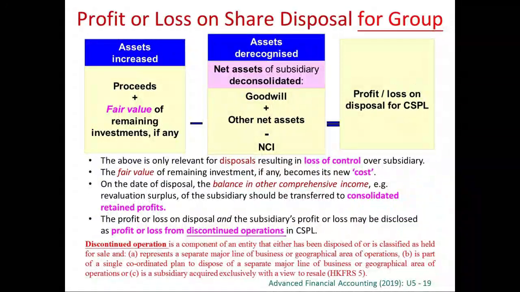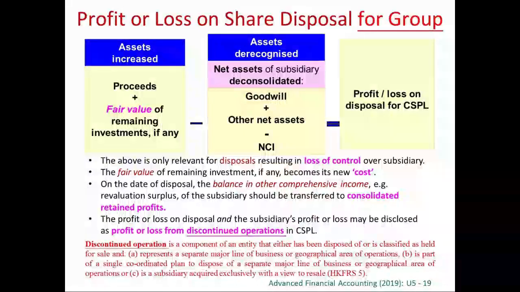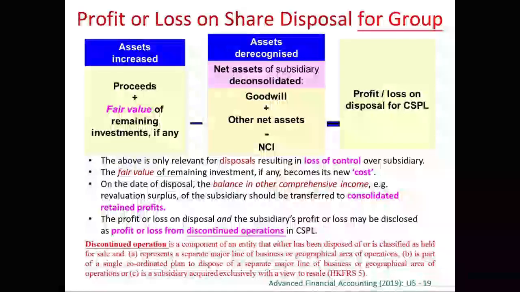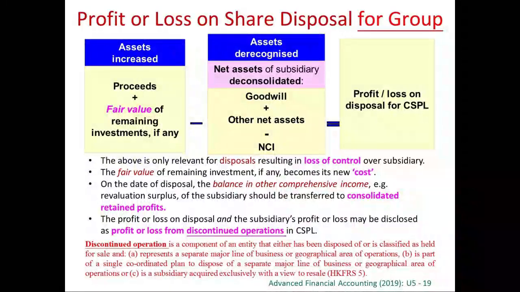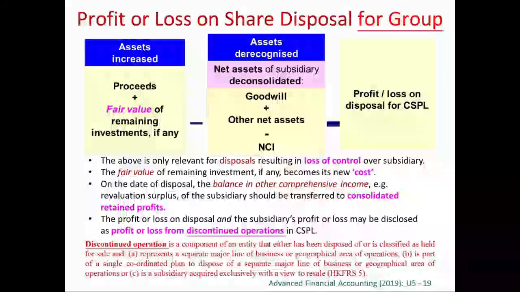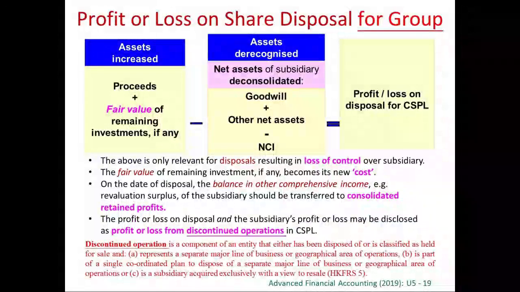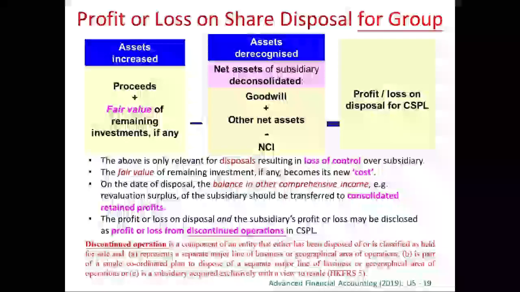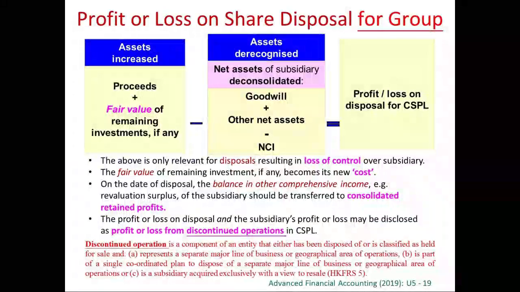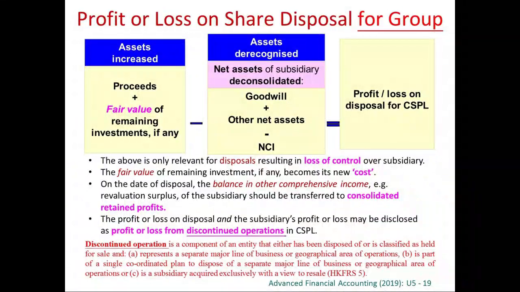So this is only relevant for disposal resulting in a loss of control. If you did not lose control, as I've said before, this is not a disposal of subsidiary. If this is not a disposal of subsidiary, no profit, no loss, no need to calculate. Right? And then the fair value of the remaining 5% or 20% will become the new cost, right, for the investment.